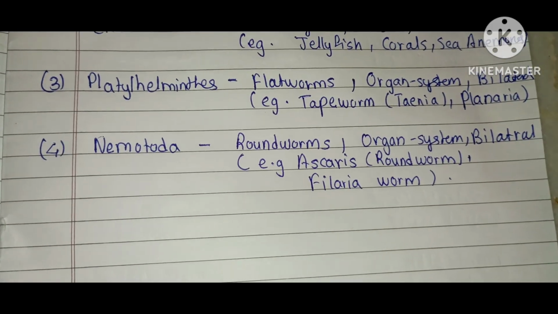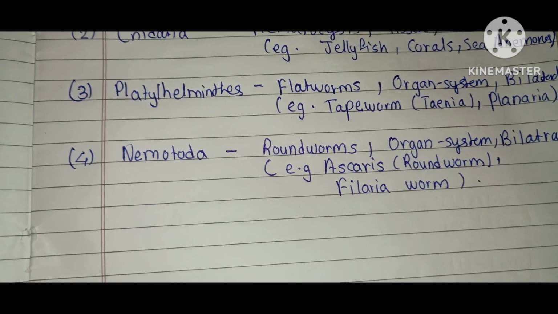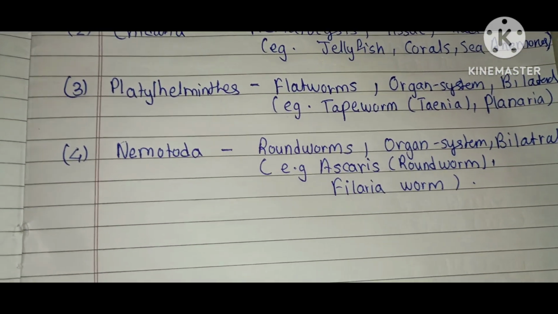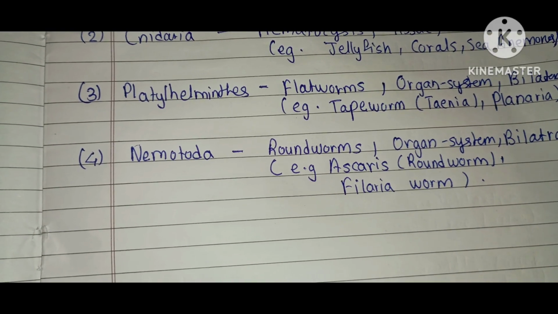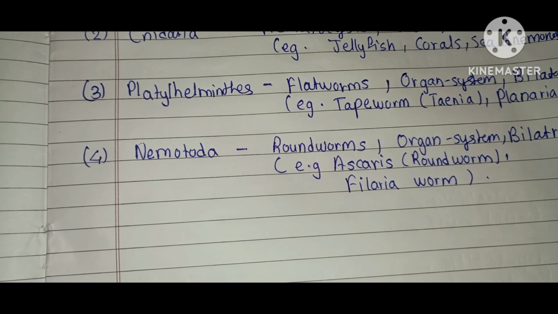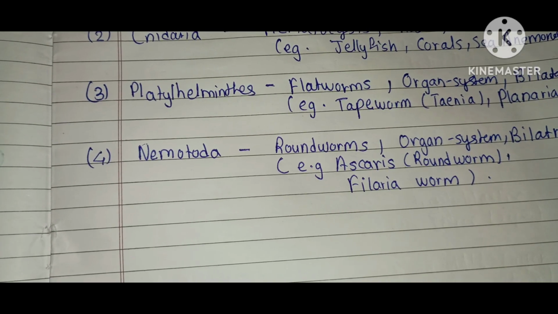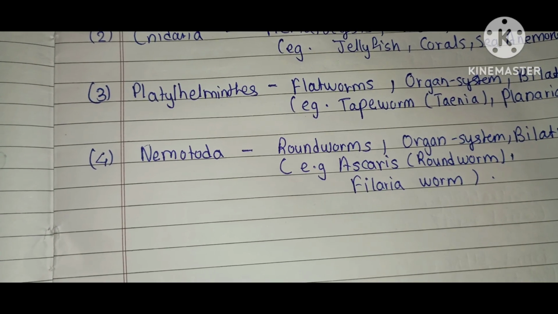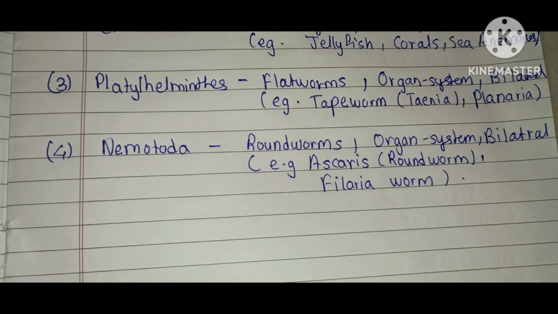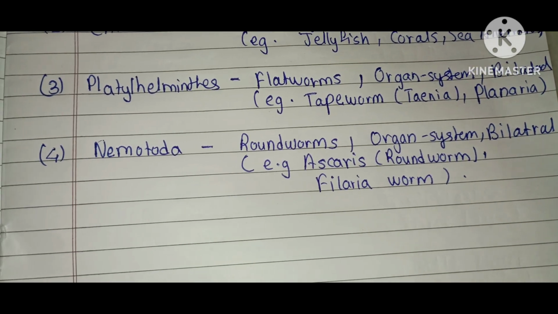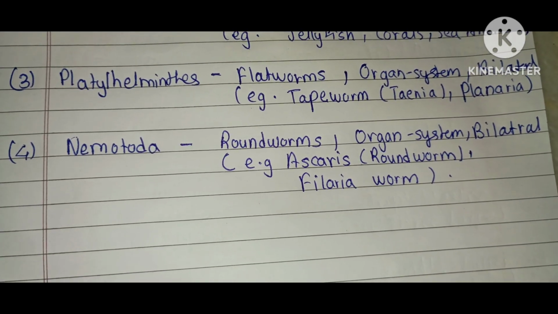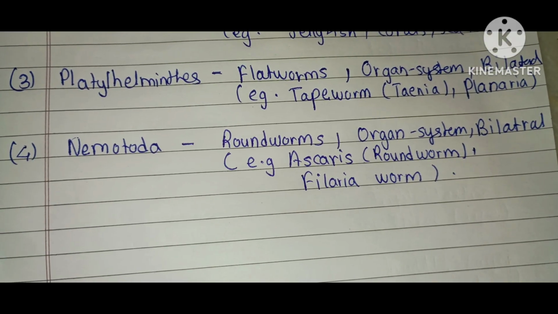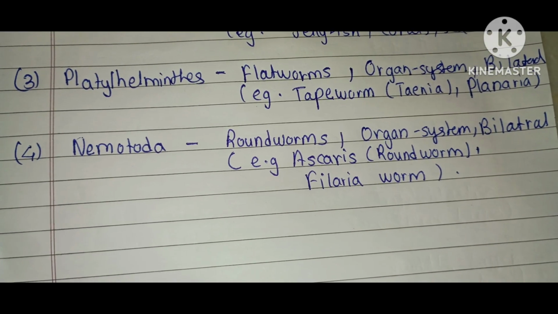The fourth phylum is Nematoda, also known as Aschelminthes. They are roundworms, cylindrical with an unsegmented body, possess a pseudocoelom, meaning a false body cavity, organ system level and bilateral symmetry. Examples are Ascaris, the roundworm, and filaria worms.